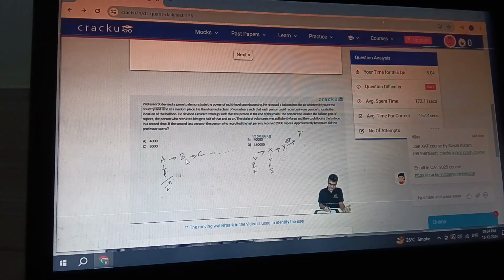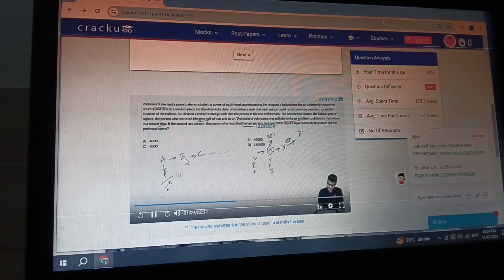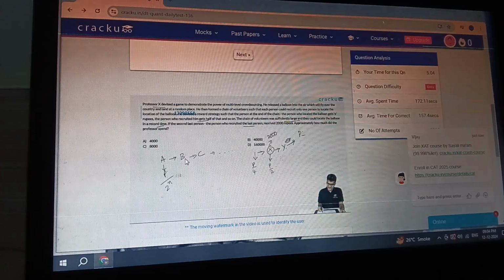We are told that a lot of people were used for this as volunteers. The chain of volunteers was very large. What we are required to calculate is the total amount of money that was spent by the professor to conduct this experiment. We are told that the person who recruited the last person received 2,000 rupees. So this guy over here received 2,000 rupees. So the guy who actually found the balloon would have received 4,000 rupees. And the guy who recruited this X, that is the person who received 2,000, received 1,000 rupees, and so on.